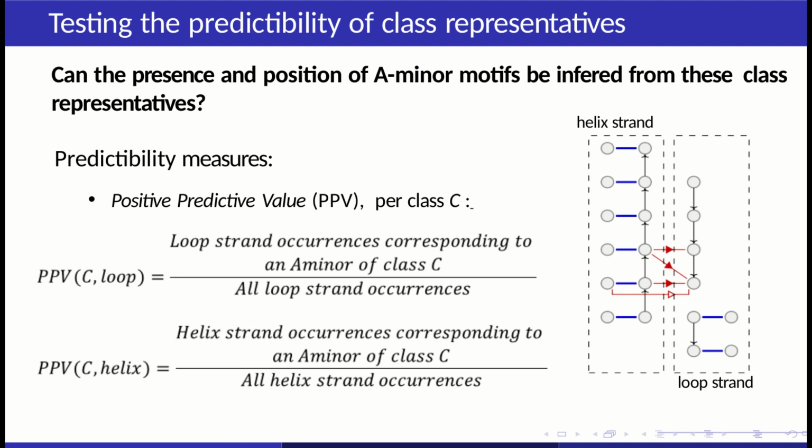The first one is the PPV, positive predictive value, one per class. We calculate one PPV for the loop strand and one PPV for the helix strand, because we have one set of regular expressions per strand, and the topological representative can also be considered in two parts, as we can see here, for example.